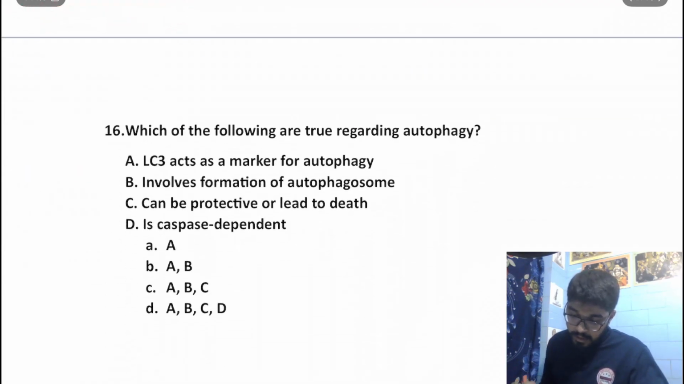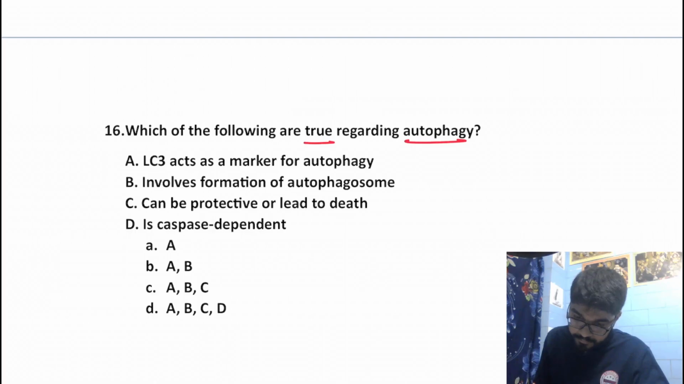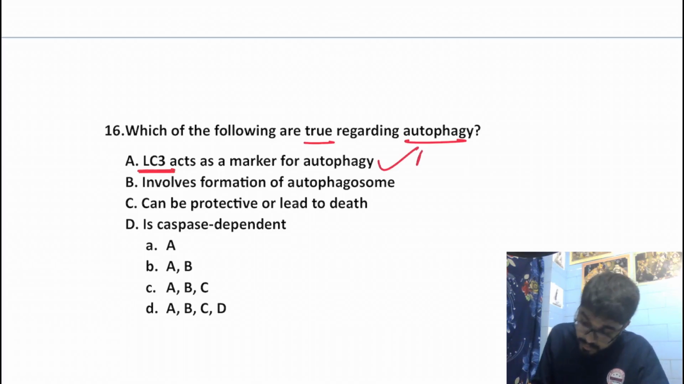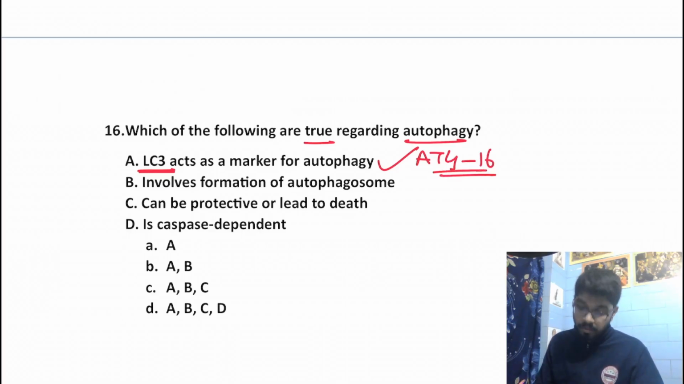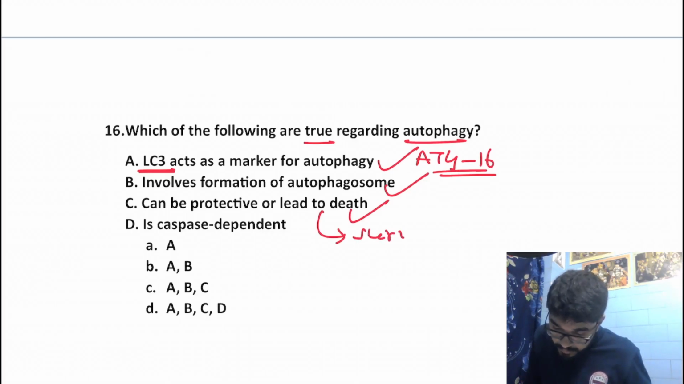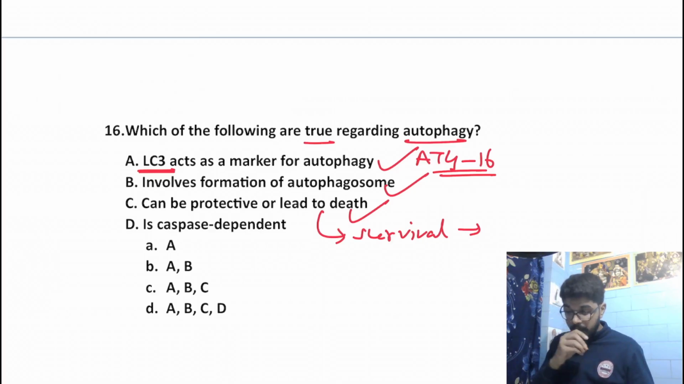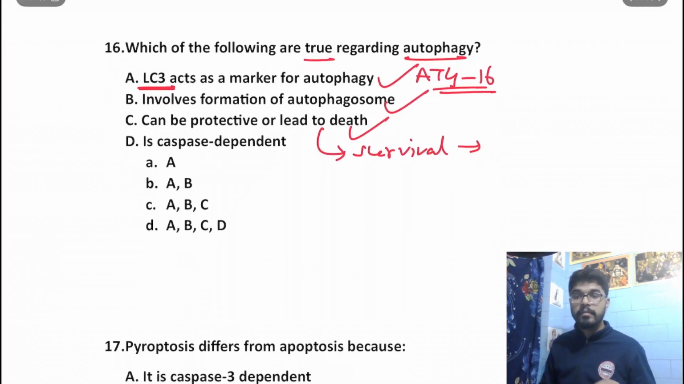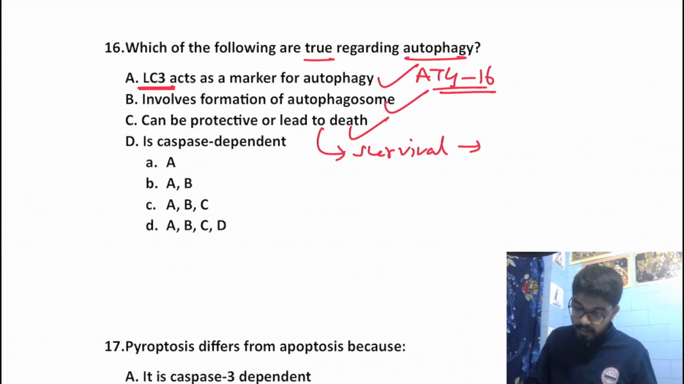Which of the following are true regarding autophagy? LC3 acts as a marker for autophagy. That's a true statement. LC3 is a marker of autophagy, and besides LC3, ATG16 is also a marker for autophagy. Involves formation of autophagosome. Yes, this autophagosome is derived from endoplasmic reticulum. We just discussed that. Can be protective or lead to death. Yes, that's a true statement. Remember that autophagy begins as a survival mechanism. But when it is pushed to its limit, when it causes damage beyond repair, it will lead to cell death.